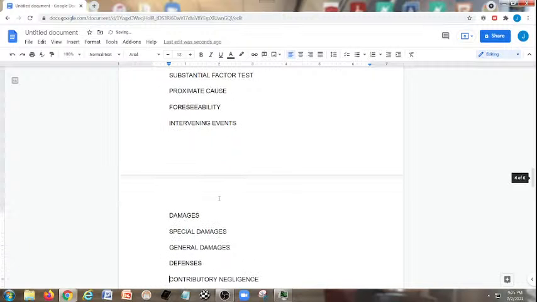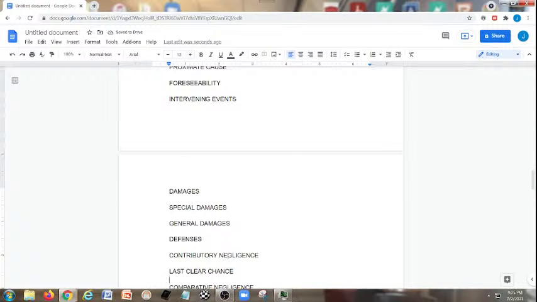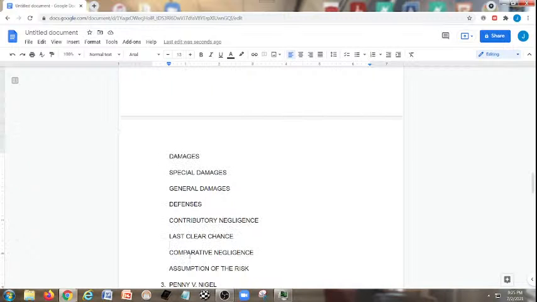Okay, excellent. The defenses. Now, Otto might claim almost the same kind of arguments that Mel argued against Penny, that she might have contributed to her own injury, the contributory negligence argument. But Penny is going to argue that had Otto been paying attention, Otto had the last clear chance to avoid the accident in the first place, and Otto did not take the proper course of action. Comparative negligence: even if Penny's found to be at any degree of fault, that would only reduce her amount of recovery. Was Penny aware of a risk? Did she voluntarily assume that risk regardless of the outcome? It does not look like that here.